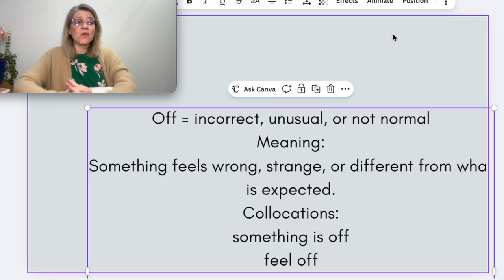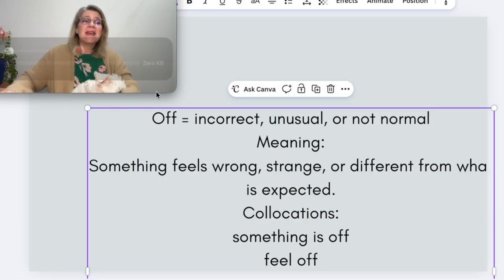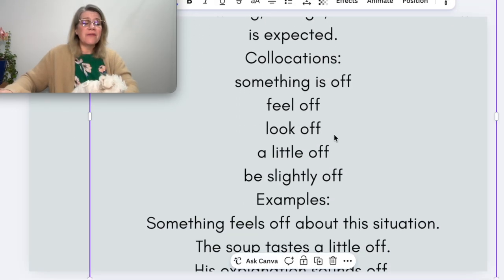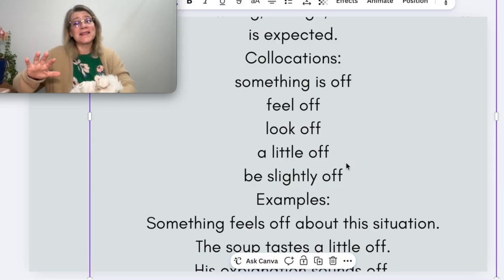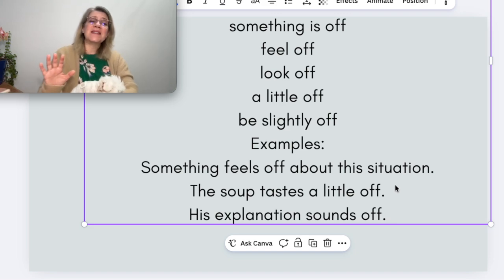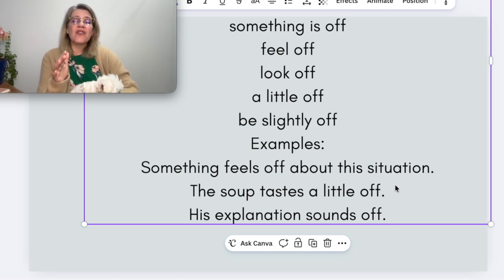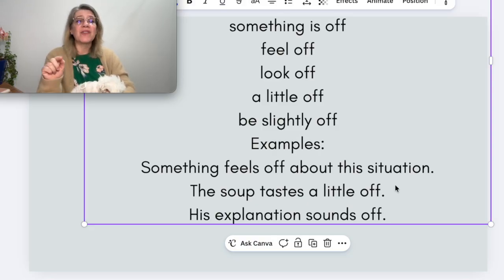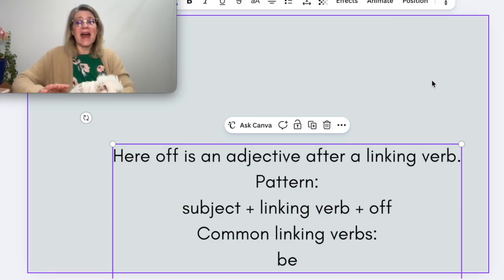Off can mean incorrect, unusual, or not normal. If something feels wrong, strange, or different from what is expected, then you might say something is off. It can feel off, it can look off, it can be a little off or slightly off. For example, something feels off about this situation. This soup tastes a little off. His explanation sounds off. That means there's something wrong here. I don't quite know what's wrong, but something about this is wrong. It feels a little off.